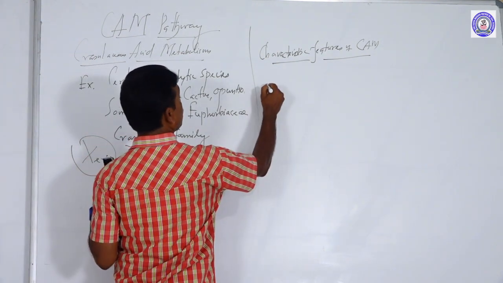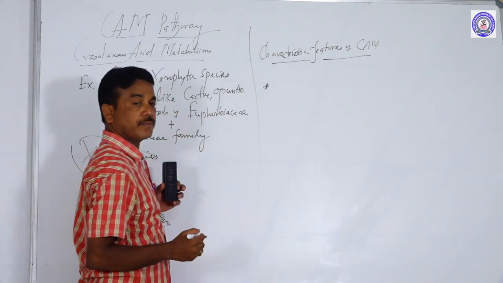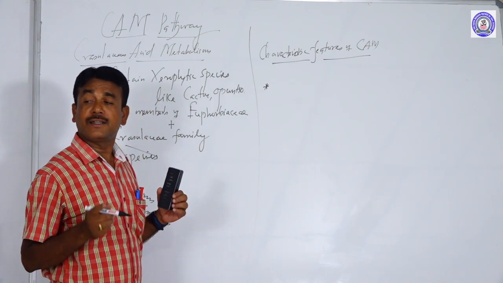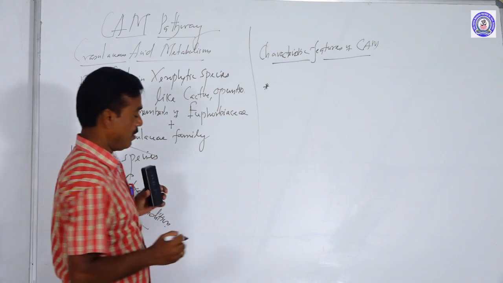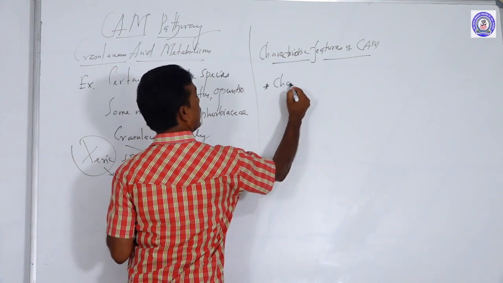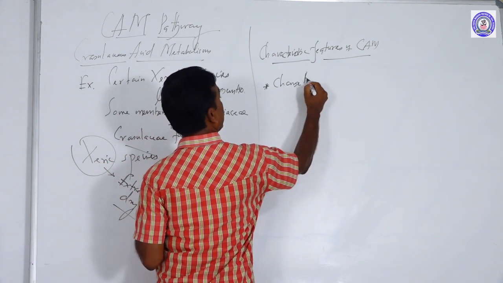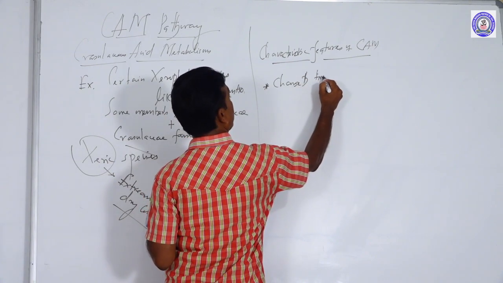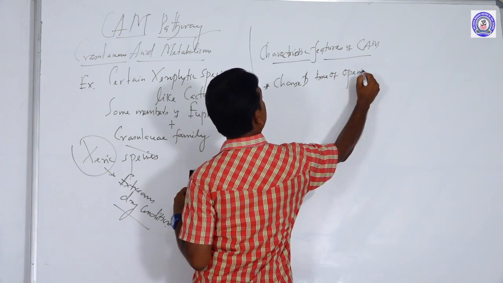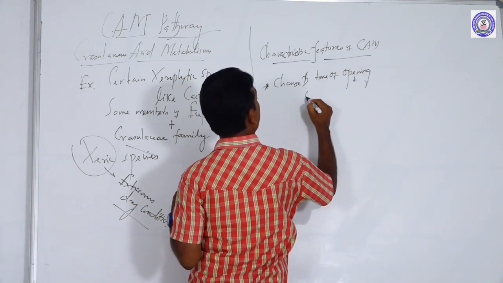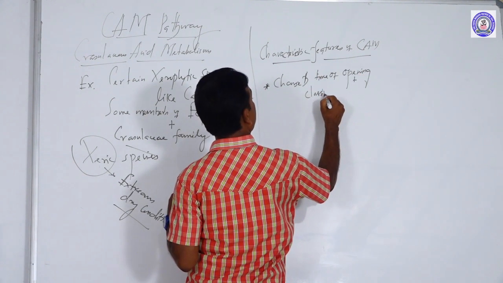The first characteristic is that it changes the timing of opening and closing of stomata.